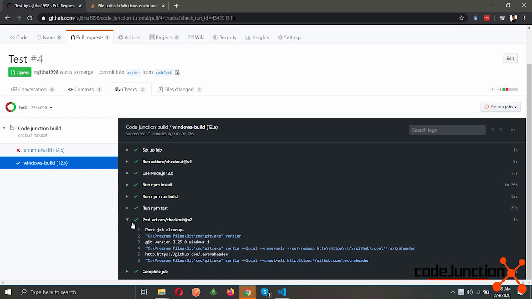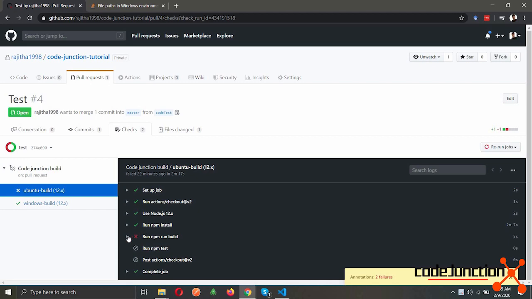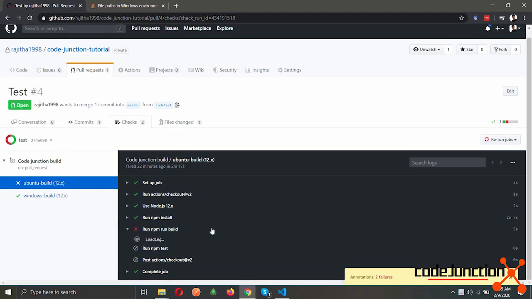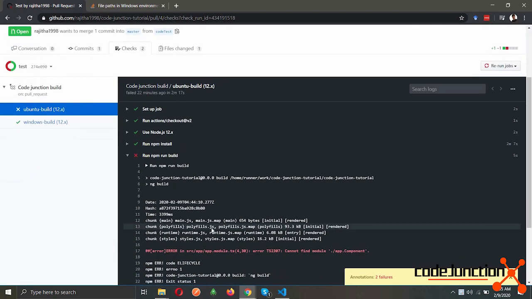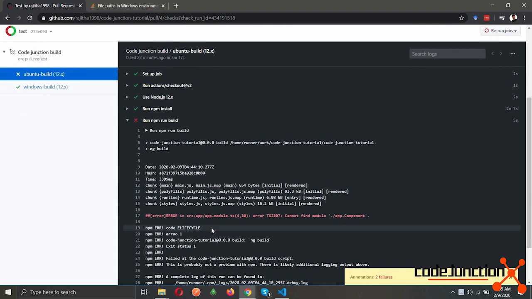The Windows build succeeded and the Ubuntu build failed. So let's check the error. Here the error says that it cannot find the module ./app.component.